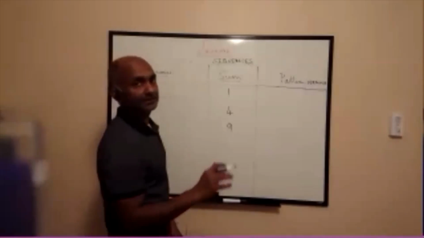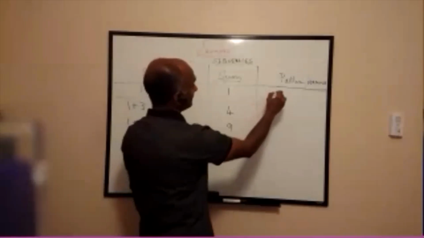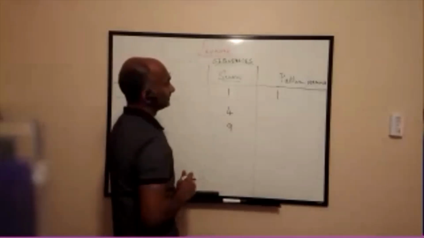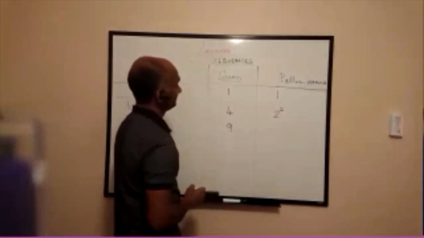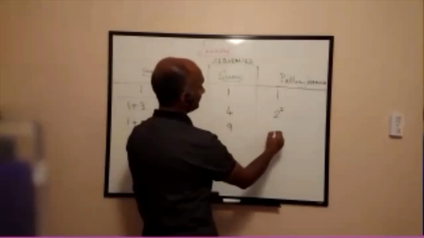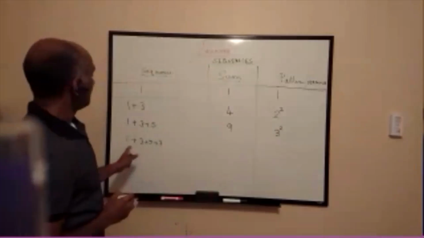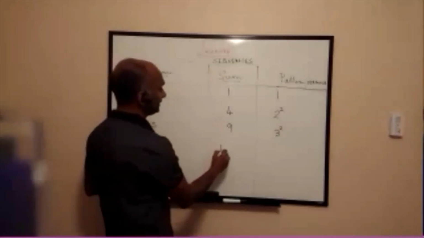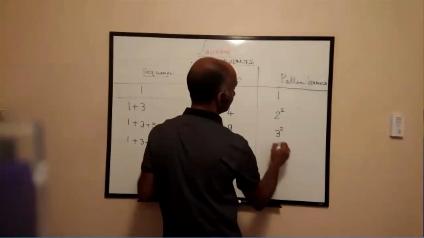Let's make some observations. What is 1? Well, 1 is 1. Now 4. Is it 2 square? Now if you see 9, that is 3 square. 1 plus 3 plus 5 plus 7, that will be 16. And that is 4 square.